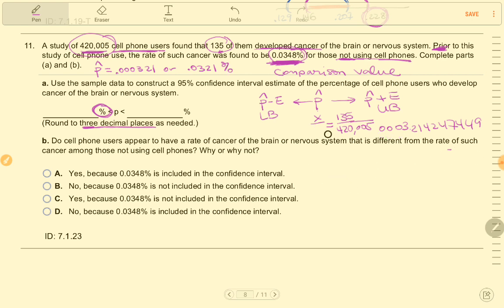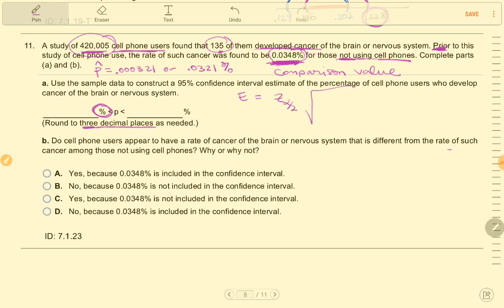All right, so now what I want to do is find the margin of error, with z alpha half, the critical value, times the square root of p hat q hat over n. The confidence level is 95%, so I'm going to use my commonly used critical value. Then I'm going to do the decimal version of my p hat and my q hat here.